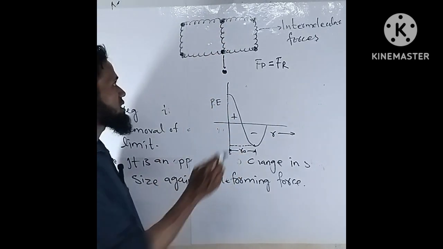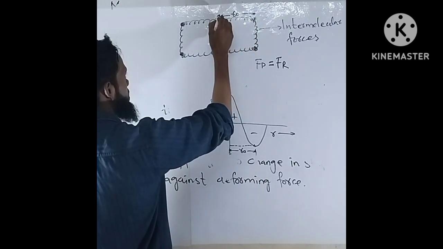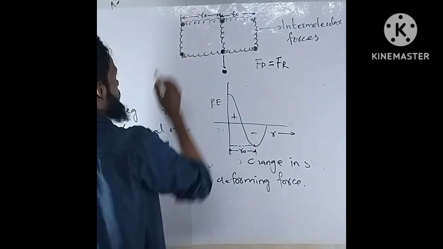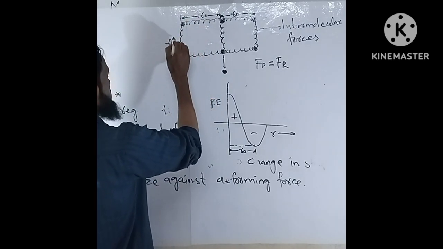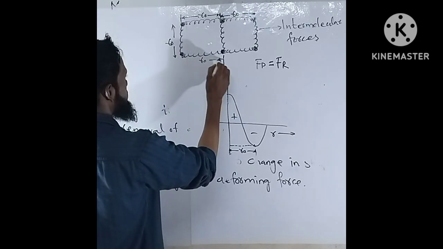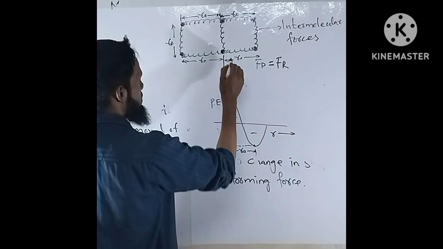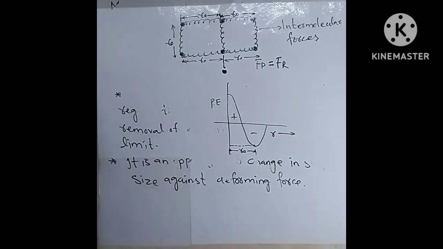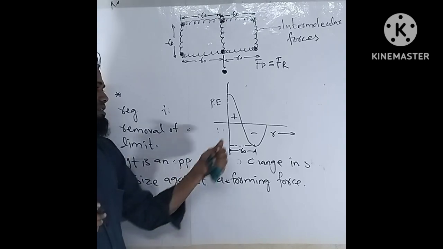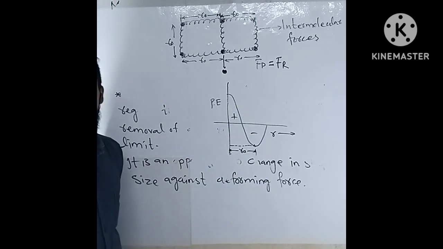So this distance between molecules, r naught, denotes that the system is in stable condition. I hope you understand with the help of this graph. When we try to compress the solid material, the potential energy will increase and vice versa.